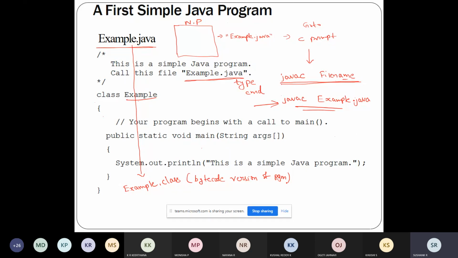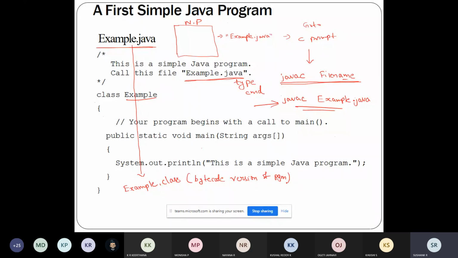So what is this Java bytecode? This Java bytecode is the intermediate representation of my program that contains the instructions that the JVM will execute. So the output of this javac command is not code which can be executed directly.